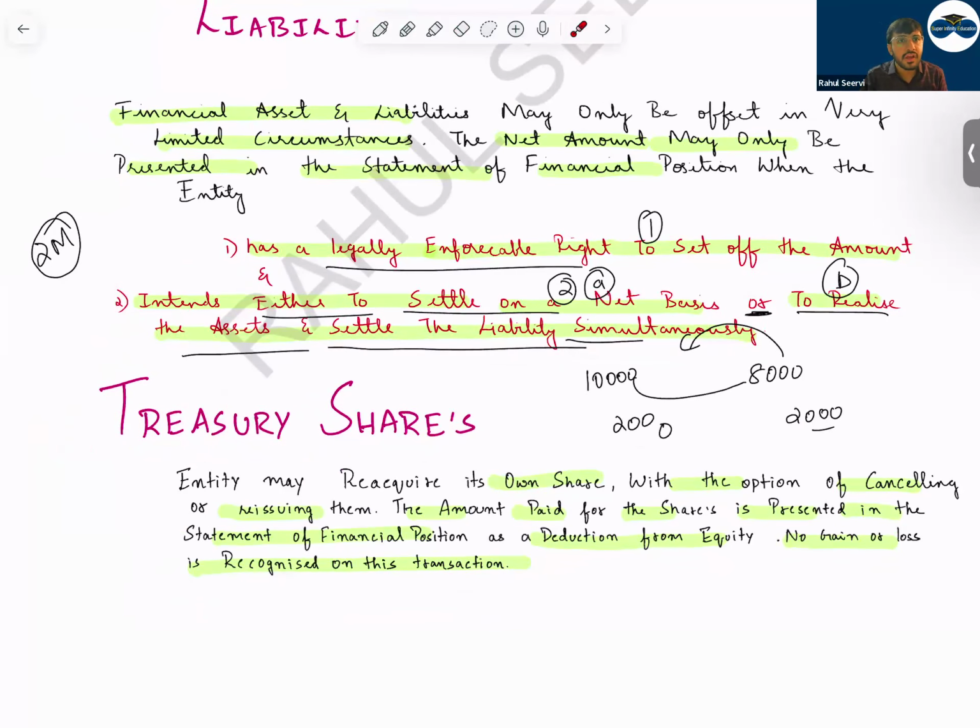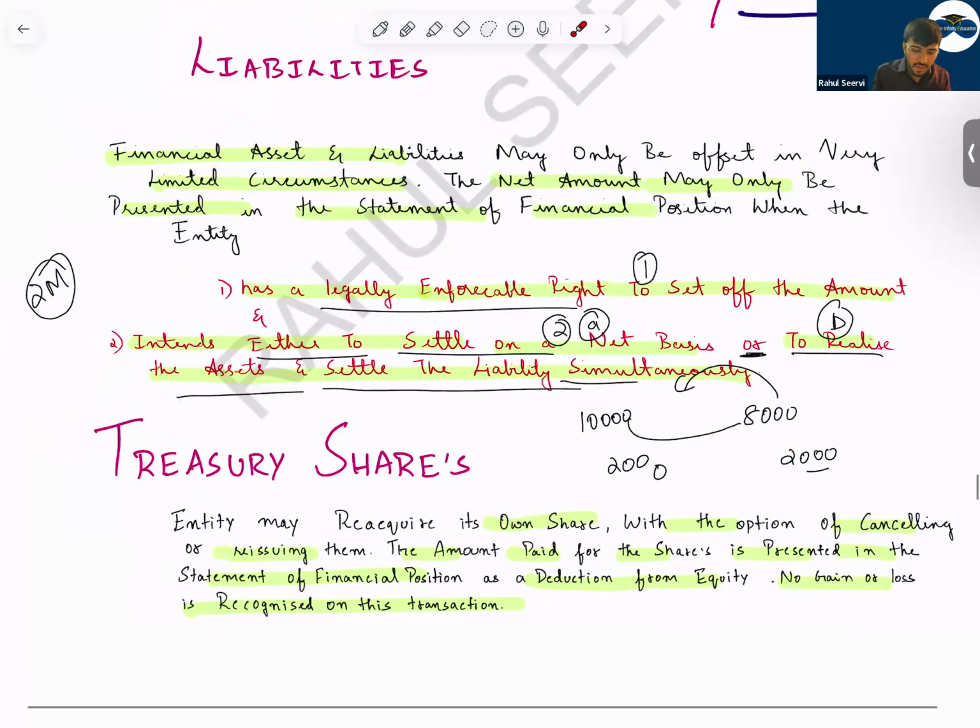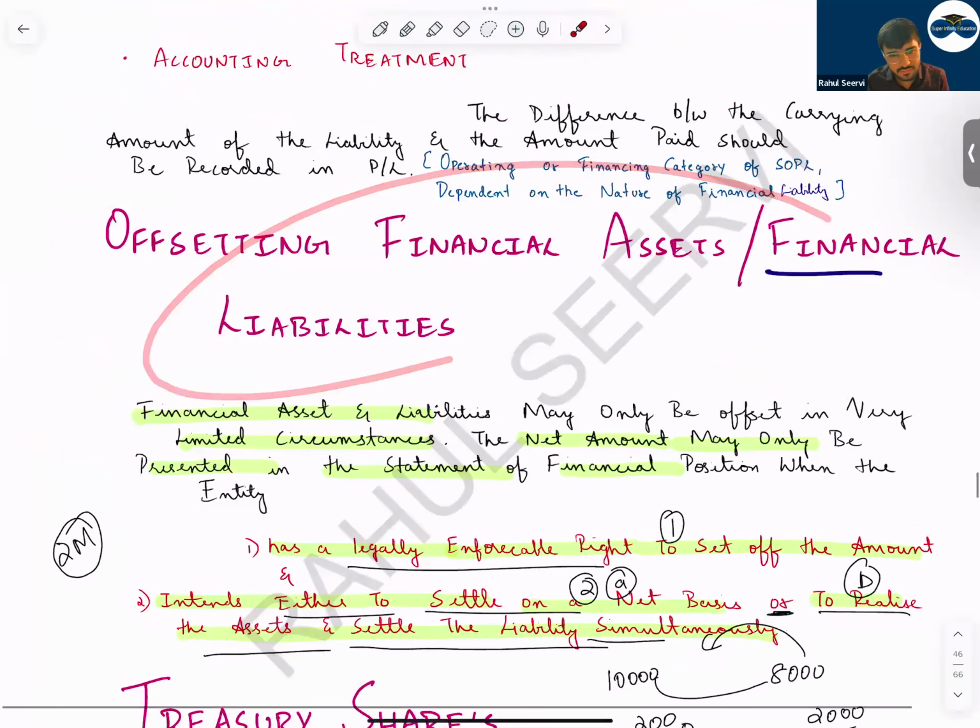Then only we can offset. It should be with one party. It should not be with some other party. Understand that? I hope the offsetting principle is clear to everyone.